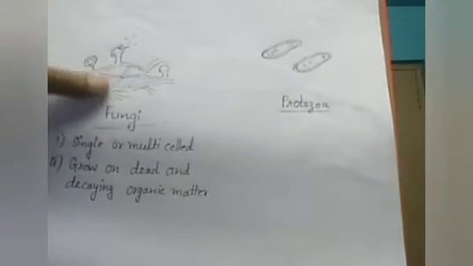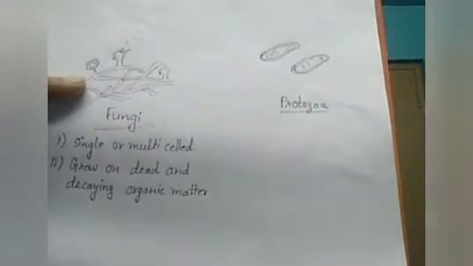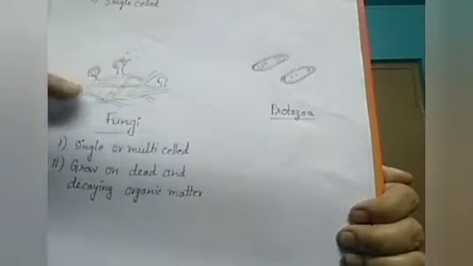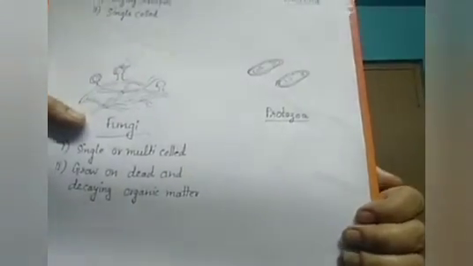And the third one is the fungi. You see the fungi, their structures are actually multicellular or single-celled also. The roots of this fungus are spread out, and there are many branches. So this is a kind of fungi.